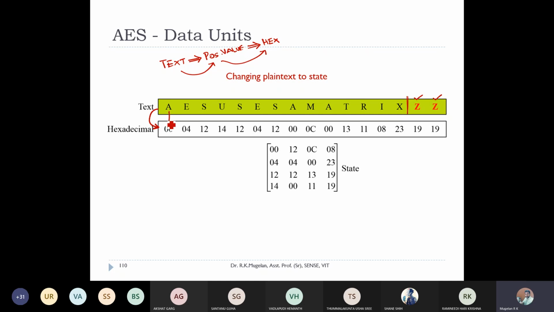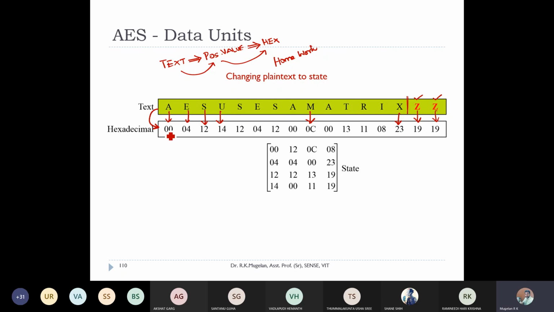For example, A is 0, no issues. How come S came 12 and U came 14? And you can see M is 0C. X is 23. At least with this one, you can easily guess X is 23. And you can see Z is 19. This is the way they converted. I want you people to analyze this part as your homework: how this conversion happened, how to convert a text into a hexadecimal value.